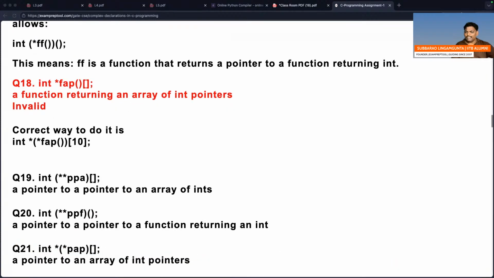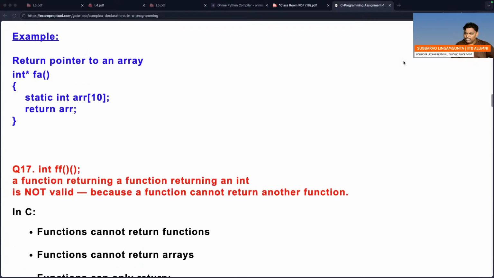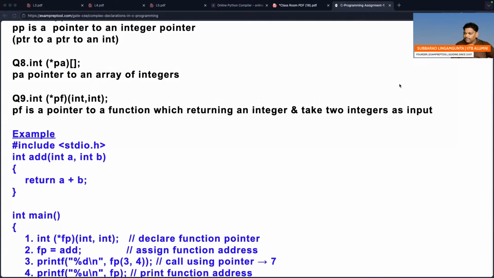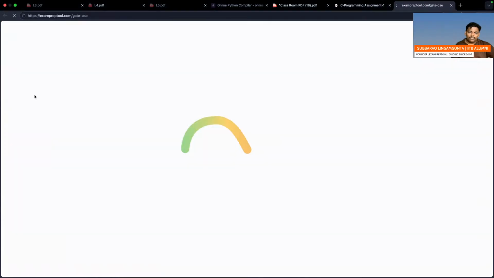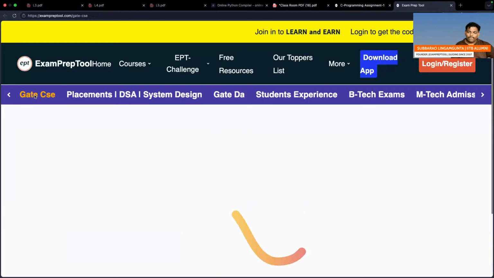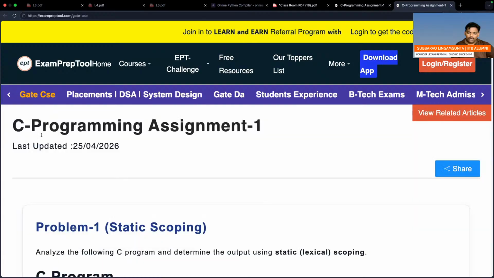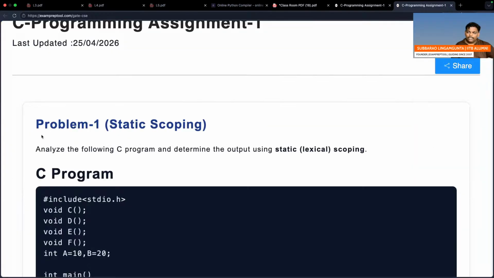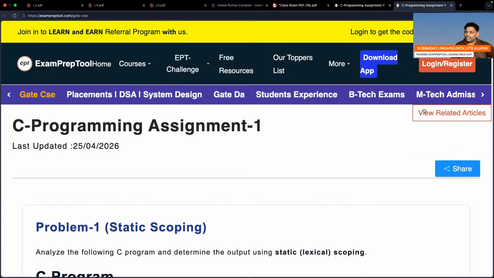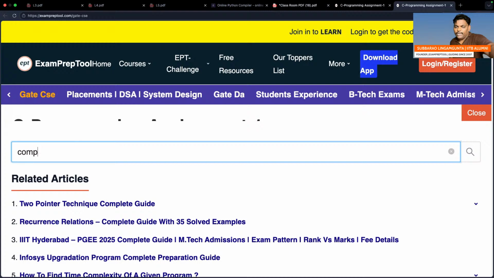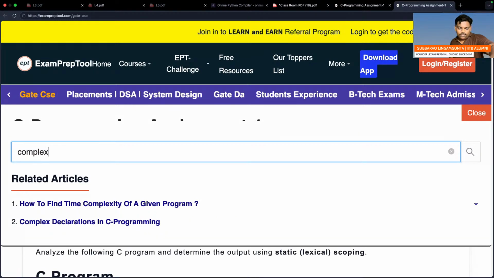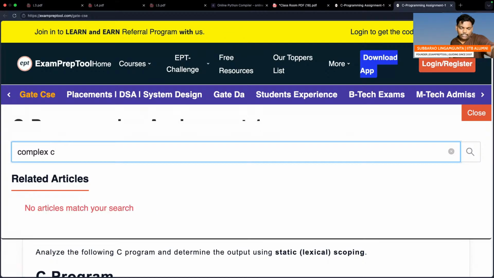This is the assignment. Some people may say, sir, where is it? Simply go to Gate CSC. Whenever you find time, please finish all of it. Go to Gate CSC, right there you will find it. So let's see this one. Here you can write complex C declarations. Let's check complex C declarations.